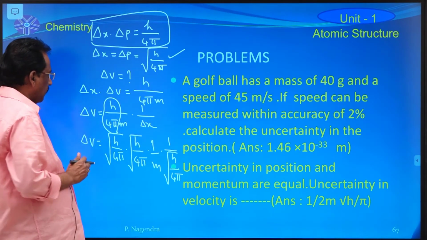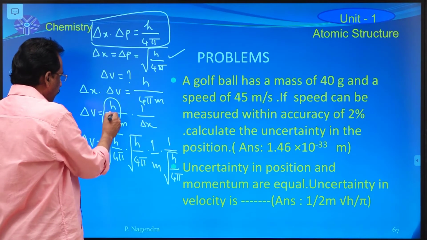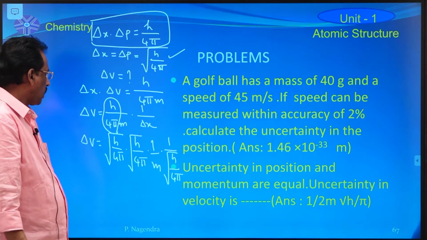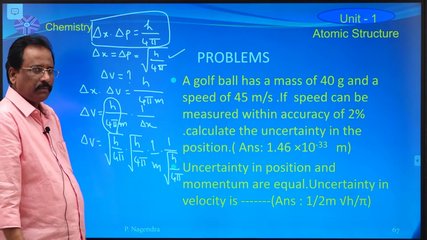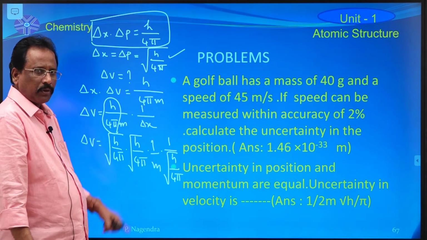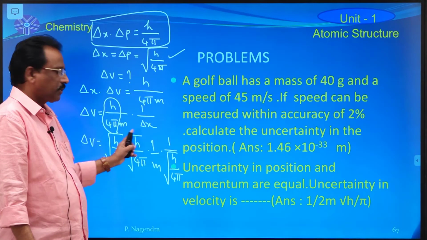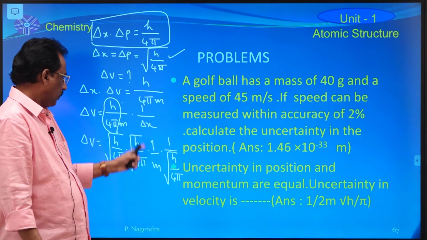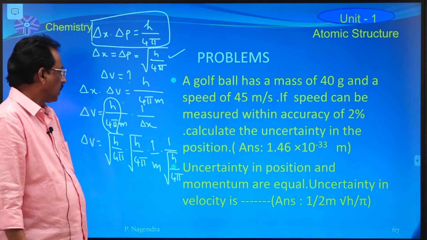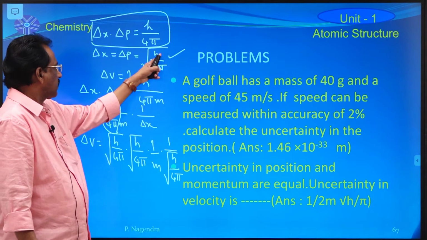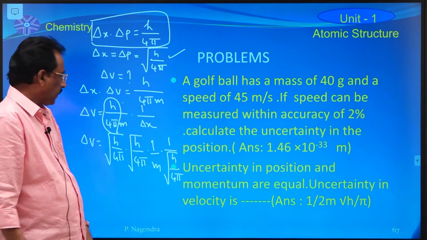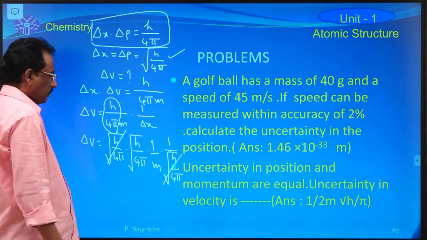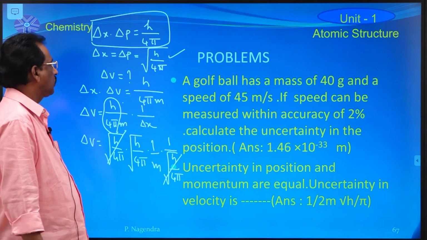Now, delta v is equal to h by 4 pi m into 1 divided by delta x. h by 4 pi is nothing but square root of h by 4 pi into square root of h by 4 pi, into 1 by m, into 1 by delta x. 1 divided by delta x is square root of h by 4 pi. Now, the square roots of h by 4 pi cancel together.